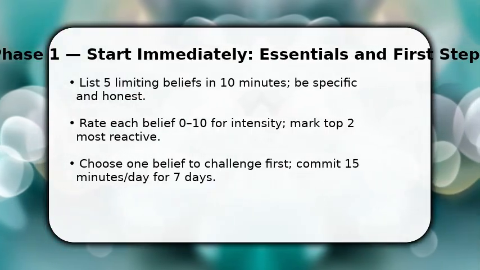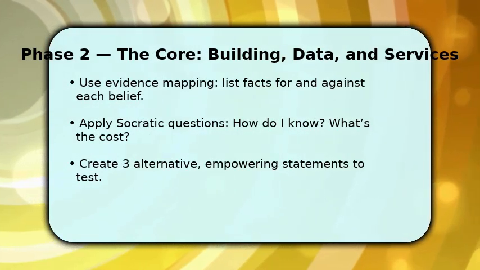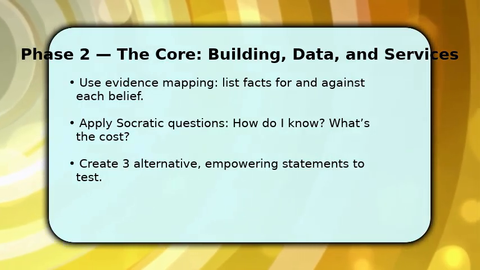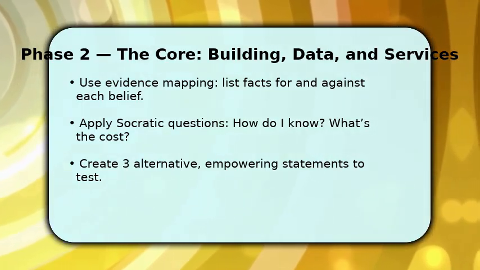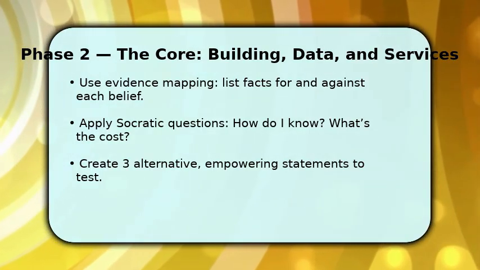You now examine the belief like a scientist. List concrete evidence that supports it and evidence that contradicts it. This evidence mapping reduces distortion. Then ask targeted Socratic questions. How do I know this is true? What would I lose by letting it go?